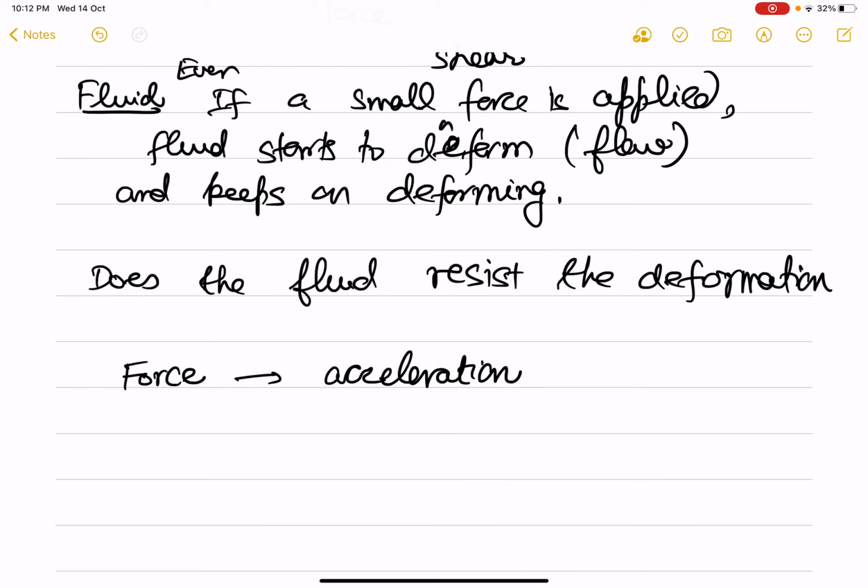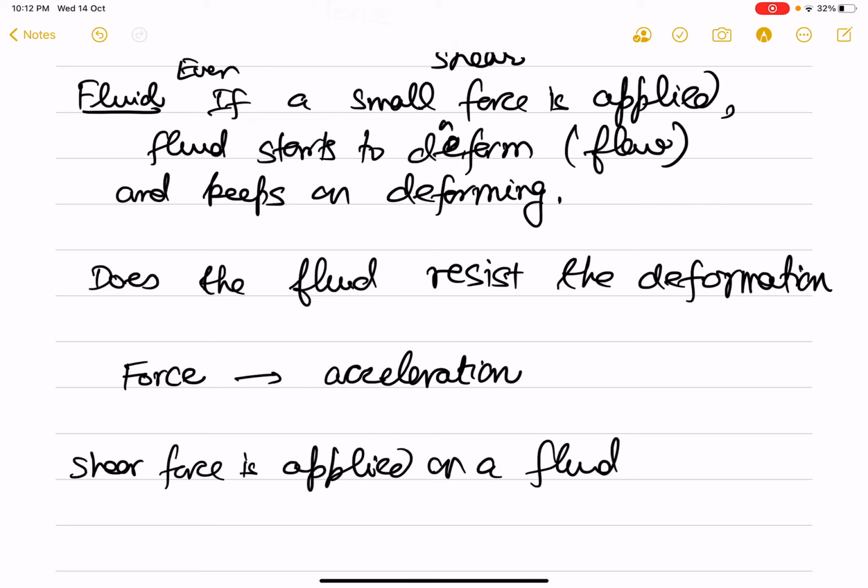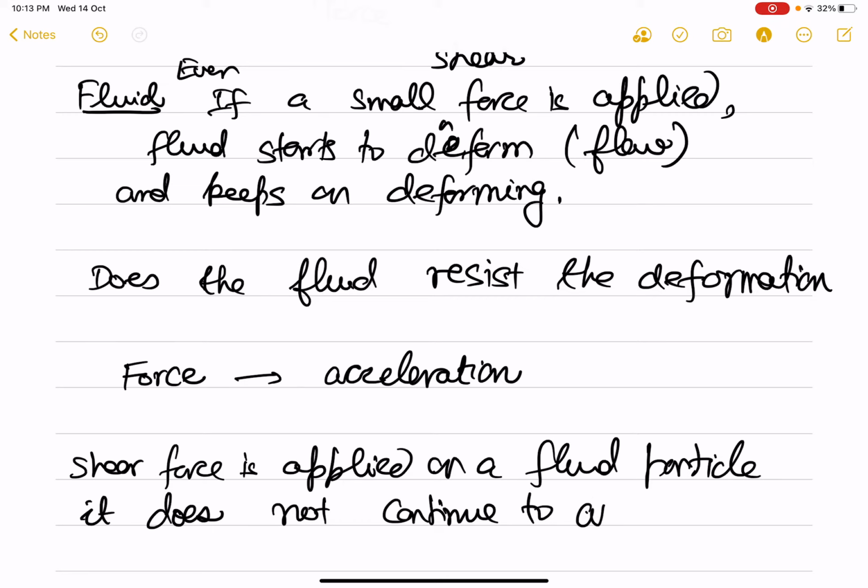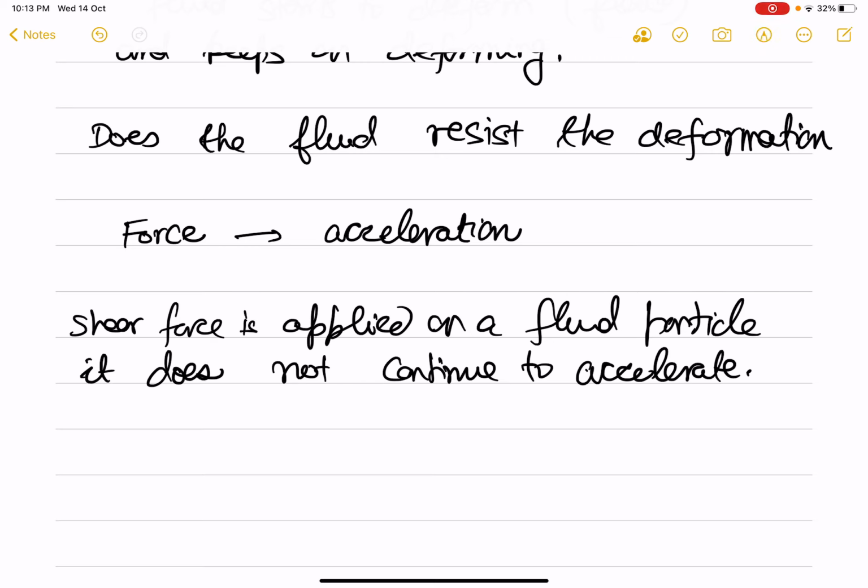But what we find is that when shear force is applied on a fluid particle, it does not continue to accelerate. On a rigid body, when you apply force, it has a constant acceleration which is related to it through its mass.